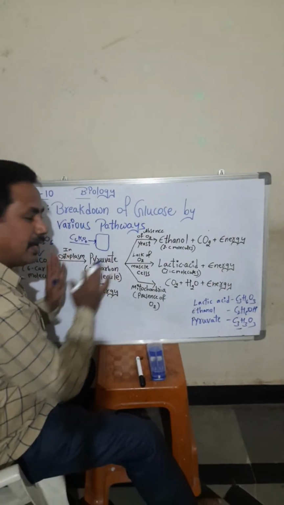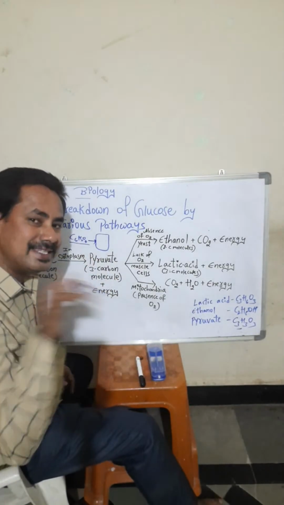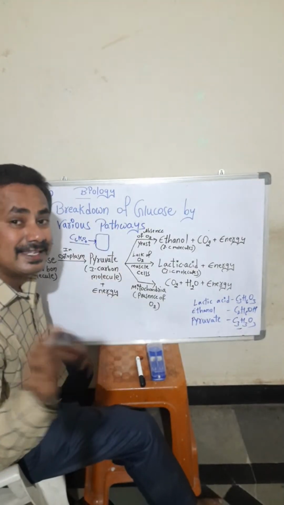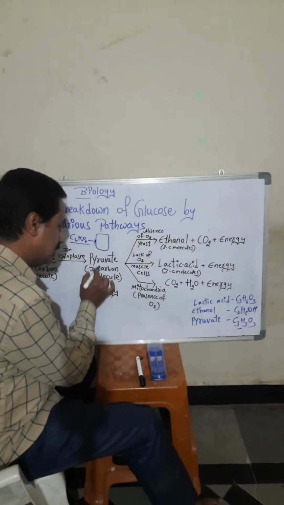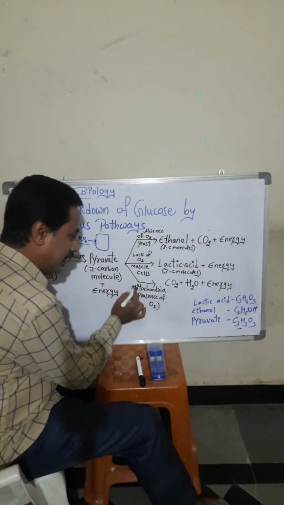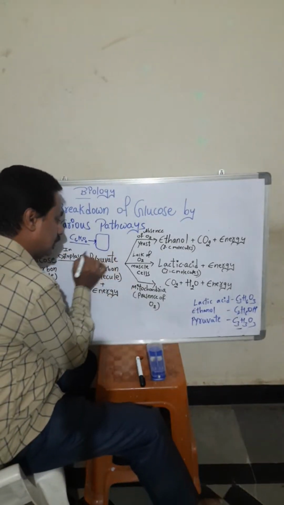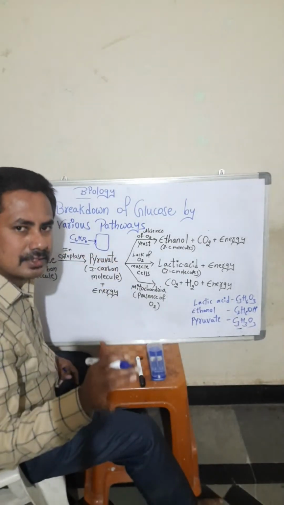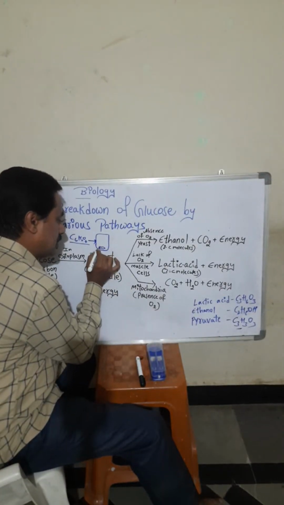The glucose is converted into pyruvate inside the cytoplasm of the cell. Now this pyruvate, in humans or in animals, goes further, because mitochondria are present inside the cell.